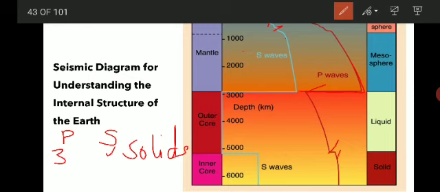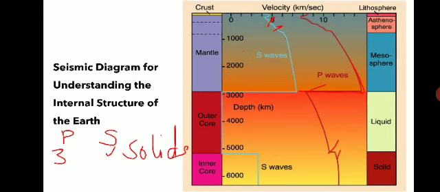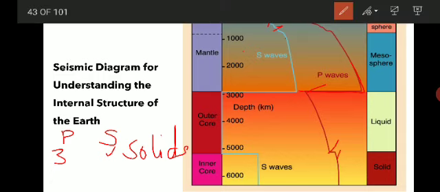With the study of these discontinuities within the earth, two major discontinuities were observed. The first discontinuity was observed at the top, where the crust and mantle get separated. Here you can see both the waves, this is the S wave and this is the P wave.